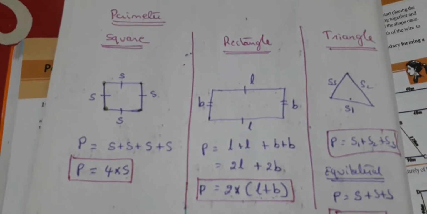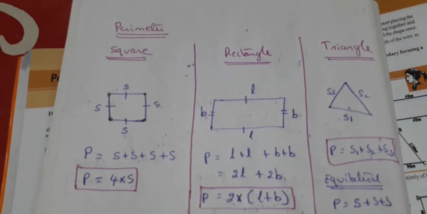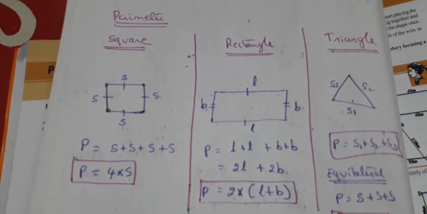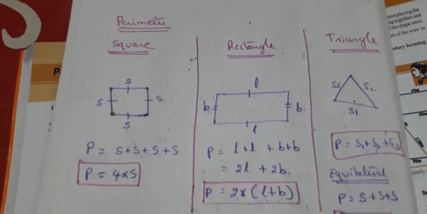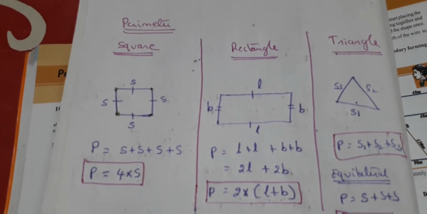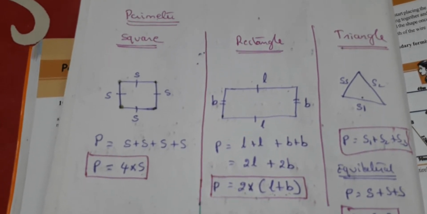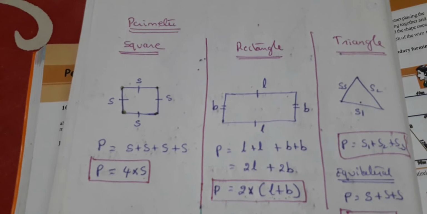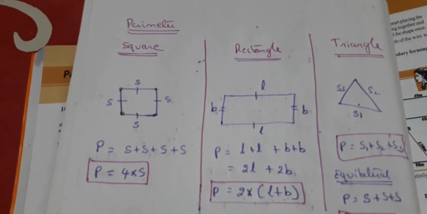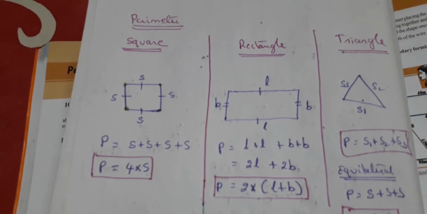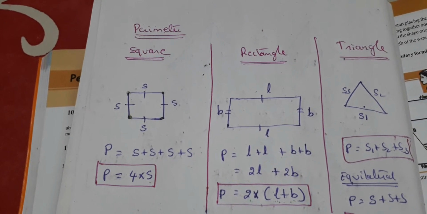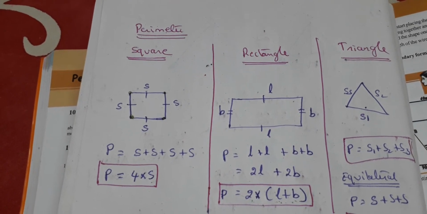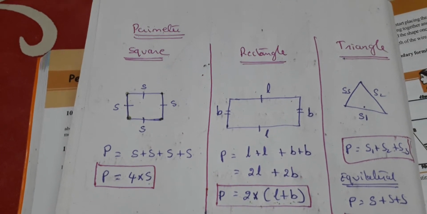Perimeter means the length of the boundary, is it not? Suppose you have shapes like a triangle, square, or rectangle, with sides. You find the length of each side and add them, and that becomes the perimeter. If there are curves, of course there are formulae for the areas and perimeters of curves, but that is not in your syllabus right now. Practically, you take a rope or a thread, keep it along the boundary of the curve, and finally measure the length of that rope. That gives you the perimeter, right?